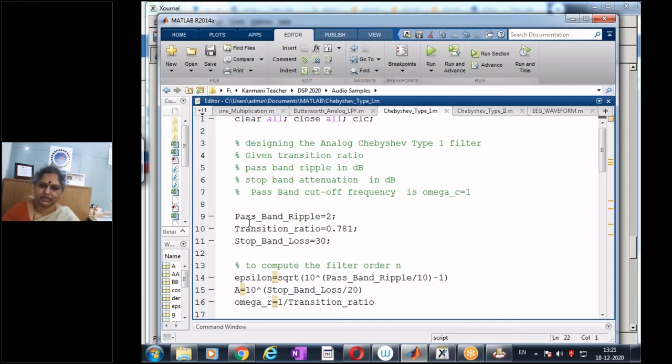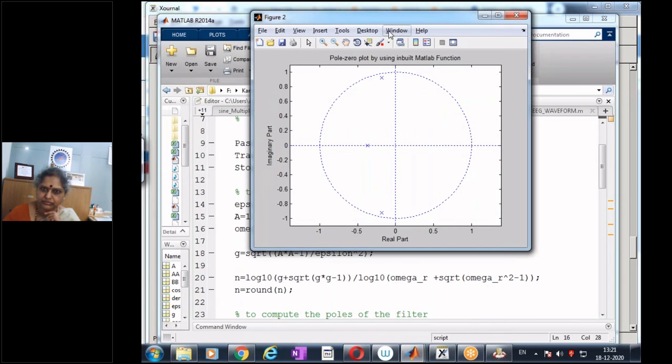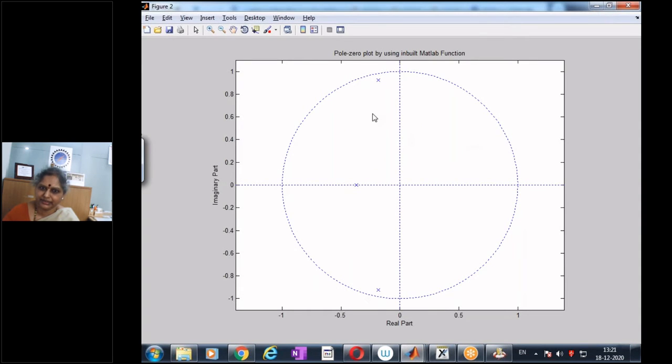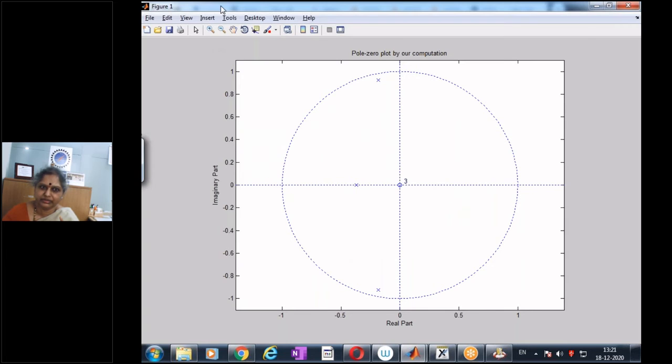So I'll retain my passband ripple as 2 dB, transition ratio as 0.781, and stop band loss as say 10 dB. And now let us see what is my order of the filter. Yes. And let us see the design filter. So once again, this is the pole-zero plot by using the inbuilt MATLAB command. We are getting 3 poles. So this shows that now on reducing my attenuation, I have now ended up with a third order system.